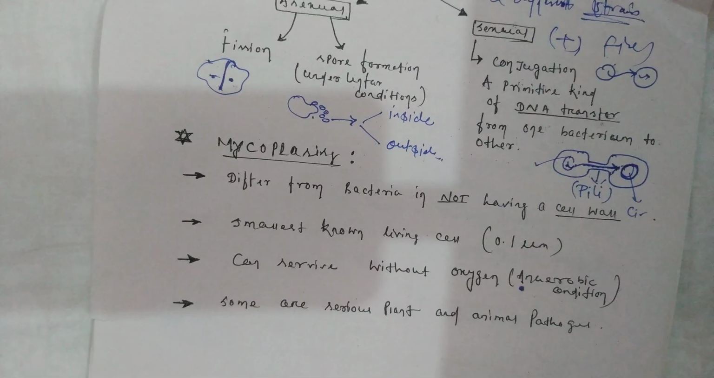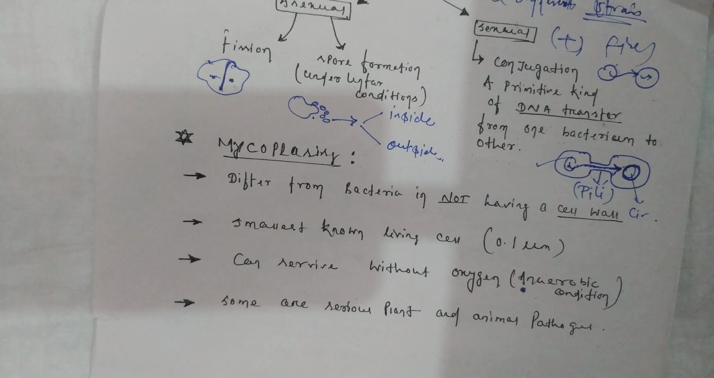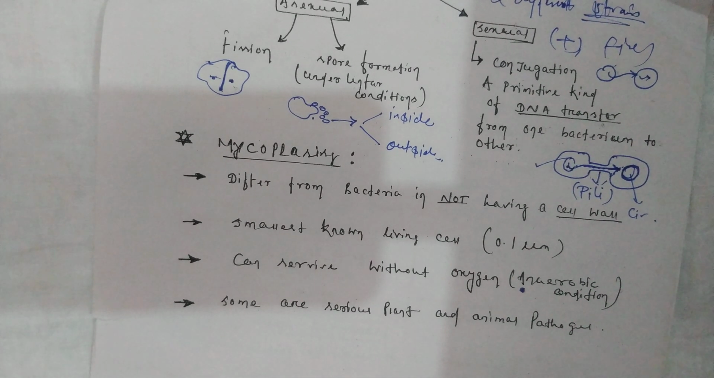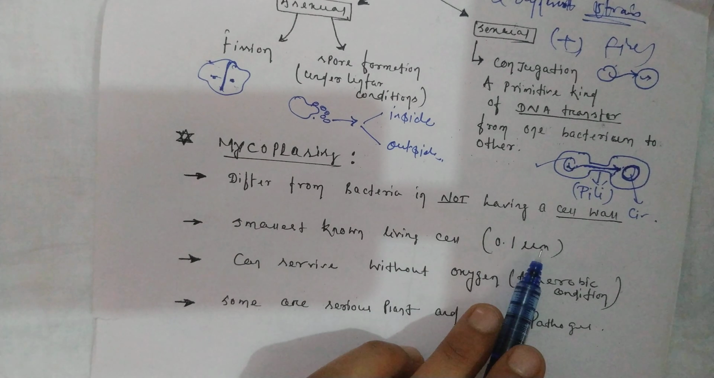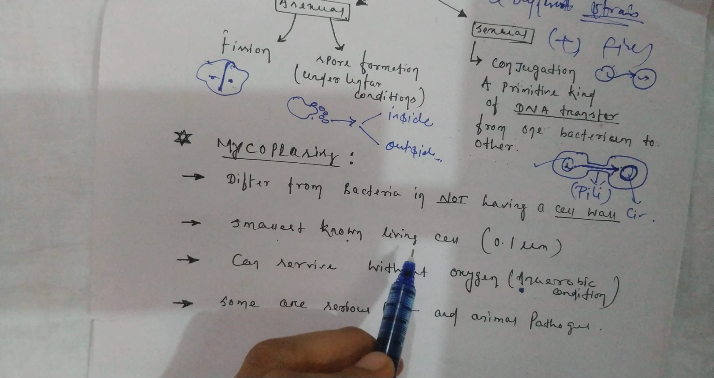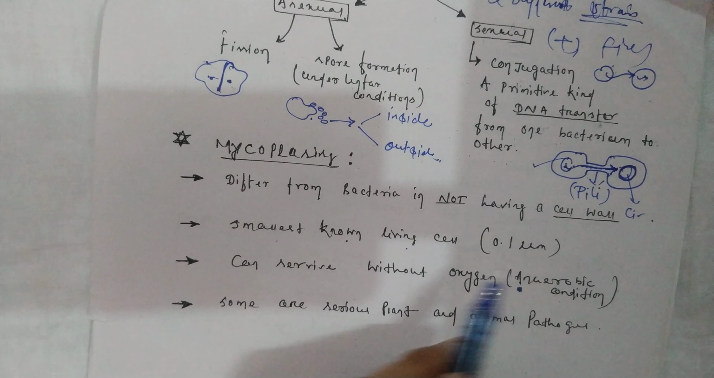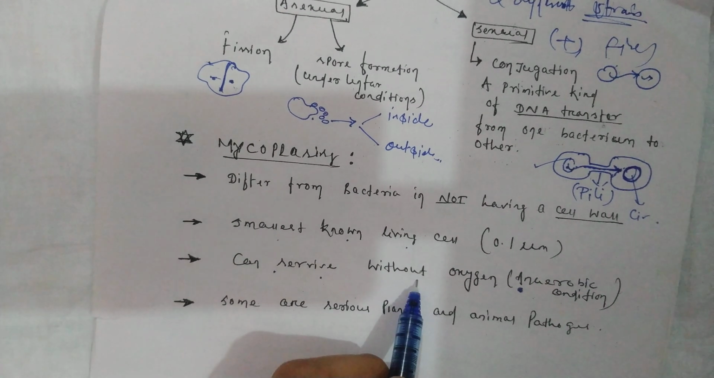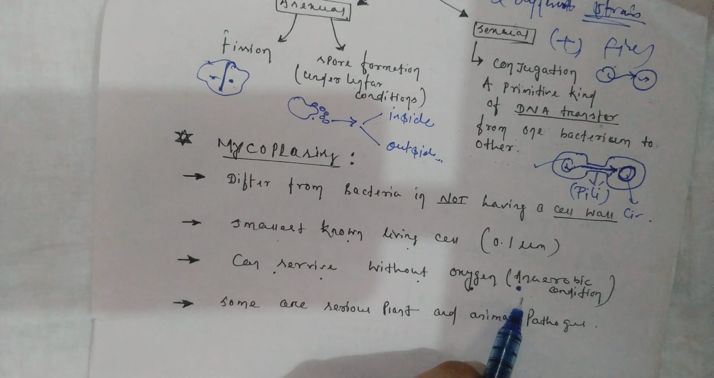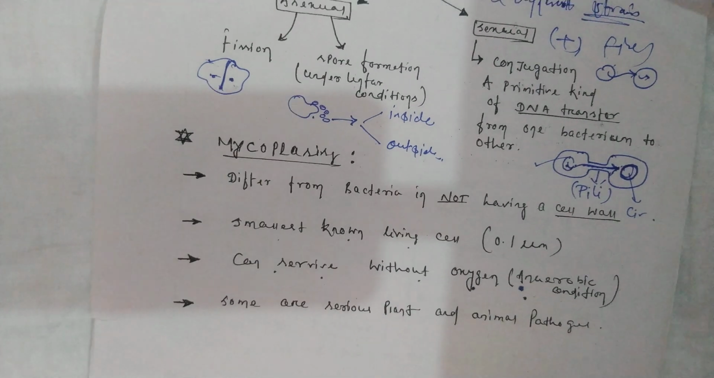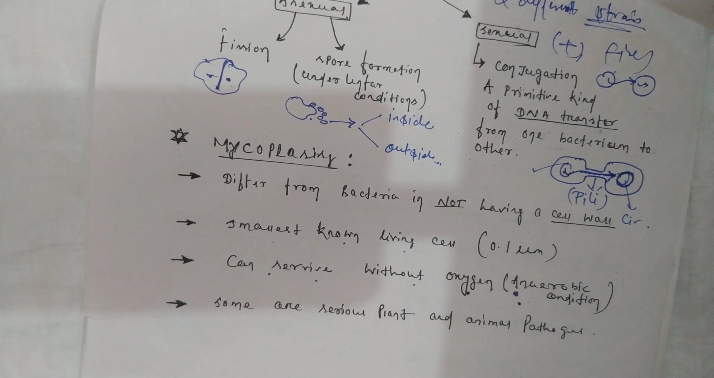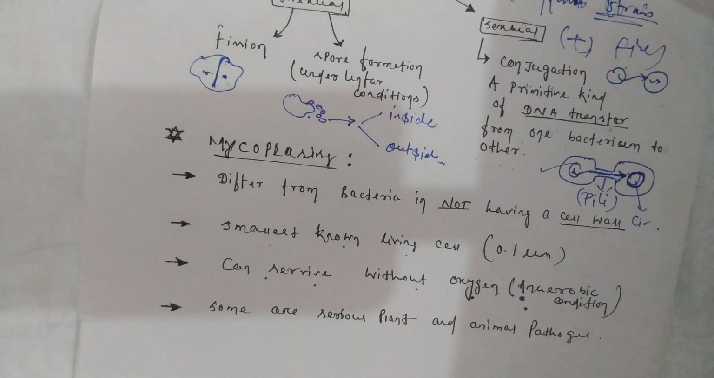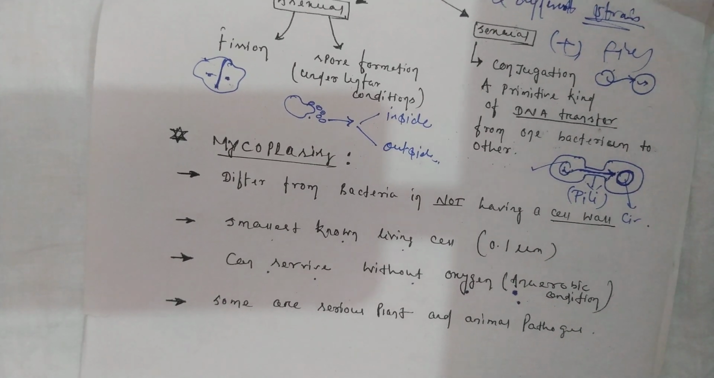Okay. Then you have the type of bacteria called mycoplasma. What is mycoplasma? Different from bacteria, it does not have a cell wall. Smallest known living cell, 0.1 micrometer, can survive without oxygen, in anaerobic condition. Okay, mycoplasma can survive without oxygen. They can live in anaerobic condition, and some are serious plant and animal pathogens. Is it clear students? So this is about the Monera.